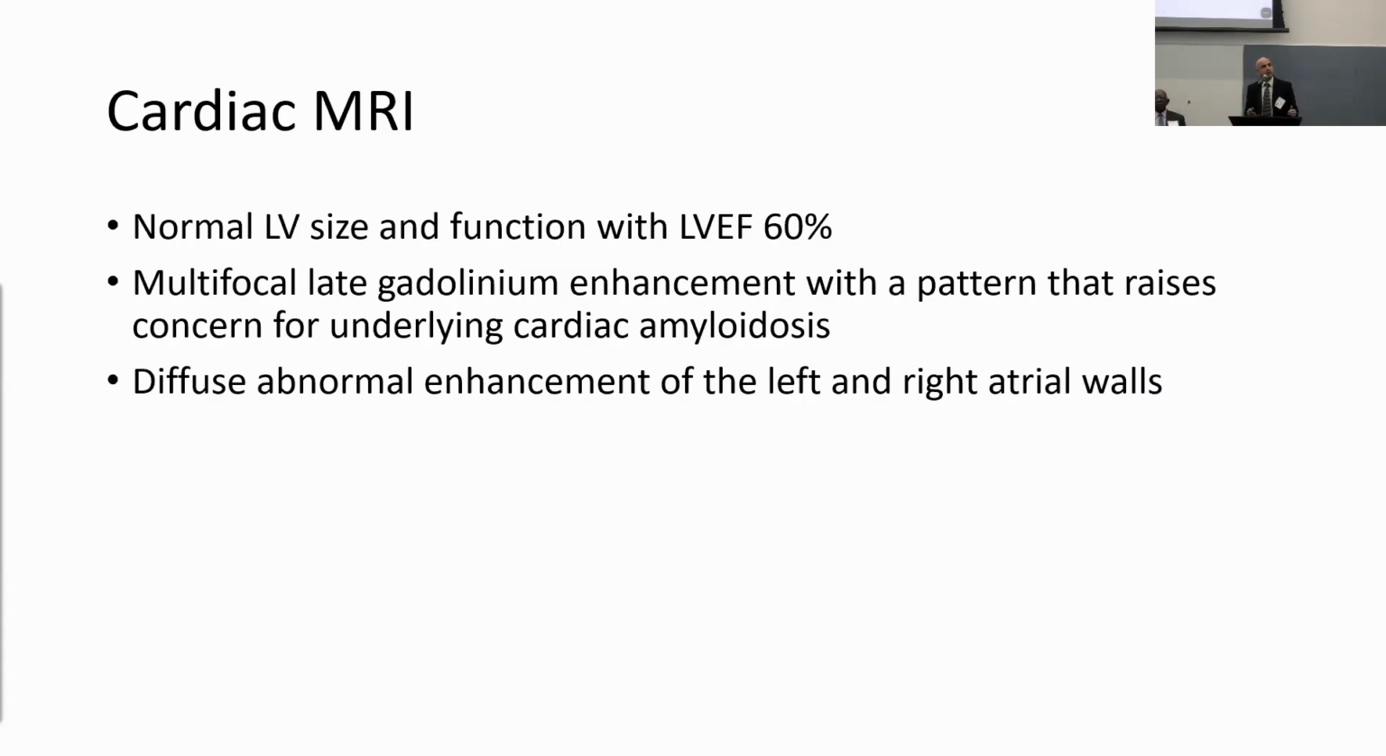So we did a cardiac MRI because I felt like this patient warranted further evaluation. And we found that the late gadolinium enhancement pattern was consistent with cardiac amyloidosis. There was also diffuse enhancement of the left and right atrial walls. So again, amyloid tends to deposit in more than just the left ventricle, and you can see that in this case.